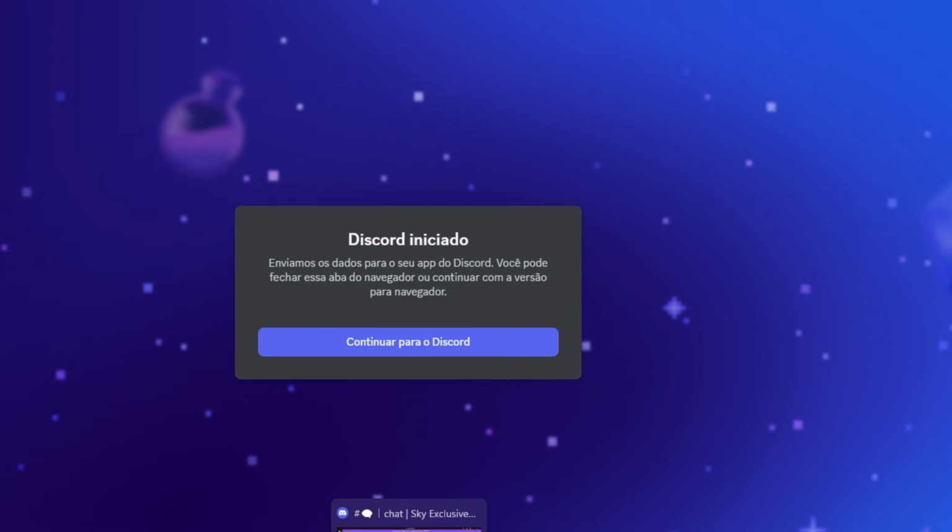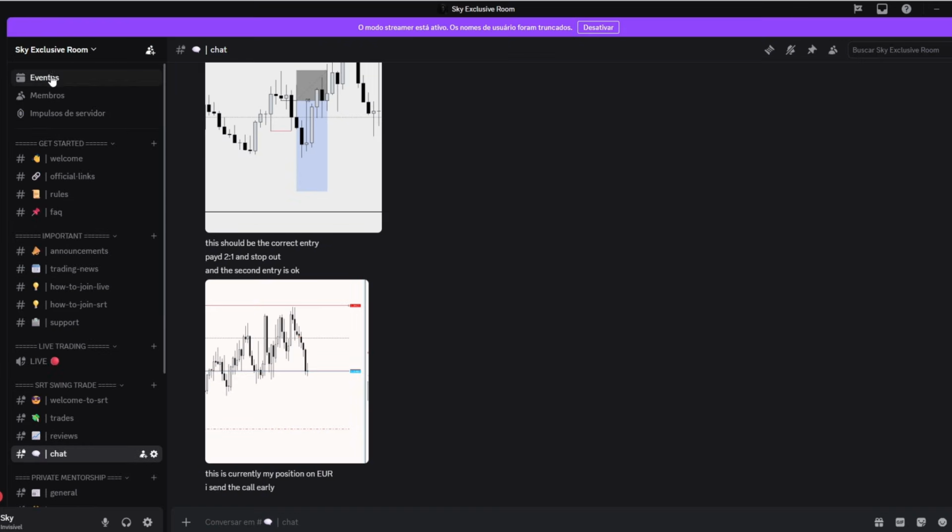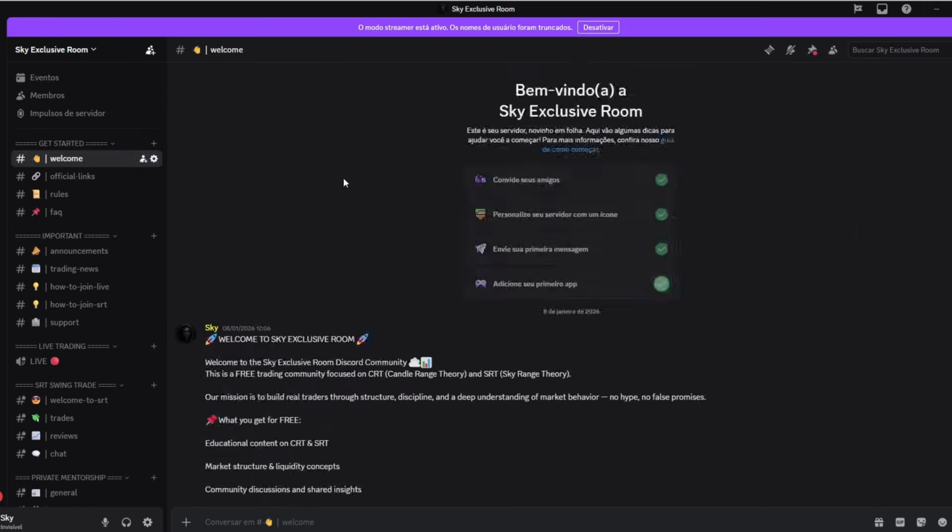Once you join the server, you land here, and it will be in English or whatever language you are using. For me it's Portuguese because it's my native language, but for you it will be in your language.